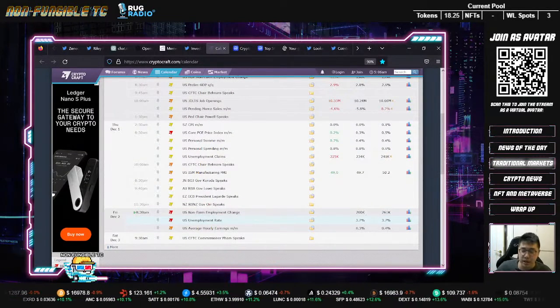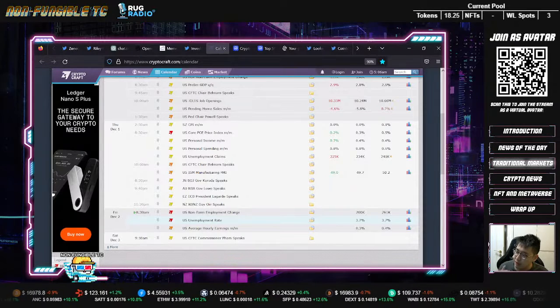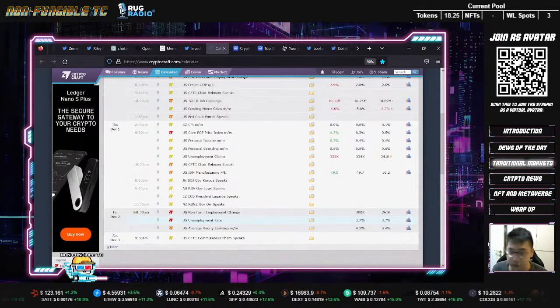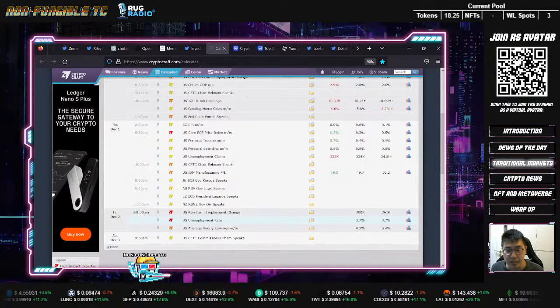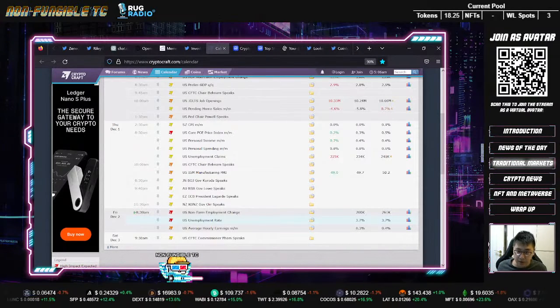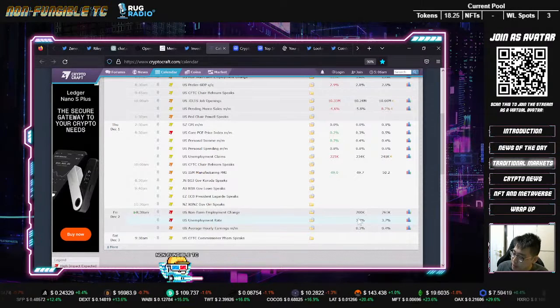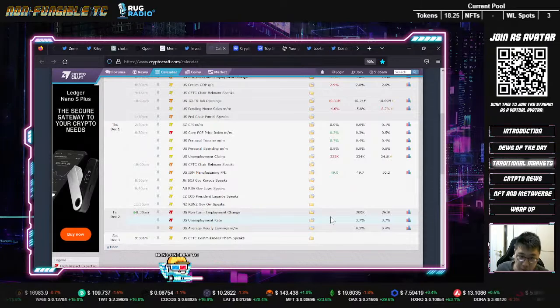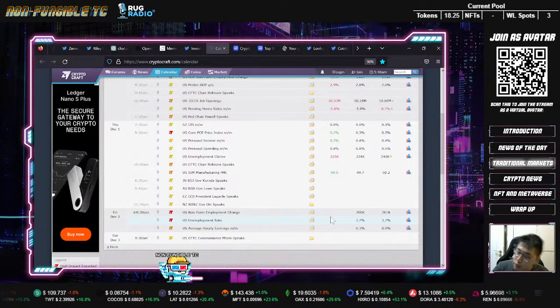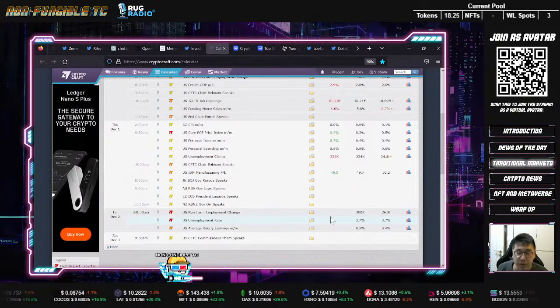So here's your bet, right? If the unemployment rate is higher than 3.7%, it basically means that more and more people are unemployed. Maybe the Feds will slow down the interest rate hike, right? So if the number that comes up is like 3.8, above 3.7, the market could rally, okay? And it could rally exactly at this time in 1 hour's time.